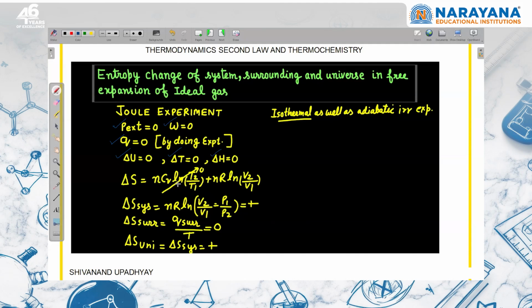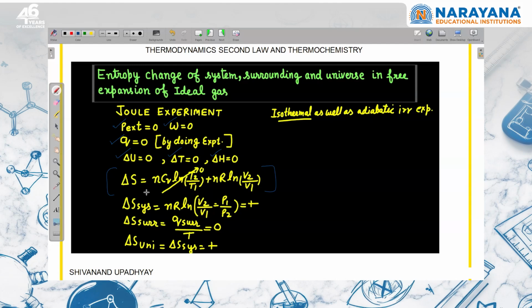Now I am using the entropy change. For an ideal gas participating in any process, I can write nCv ln T2 upon T1 plus nR ln V2 upon V1. Here there is no change in temperature, so this term will be 0. And here it is nR ln V2 upon V1.